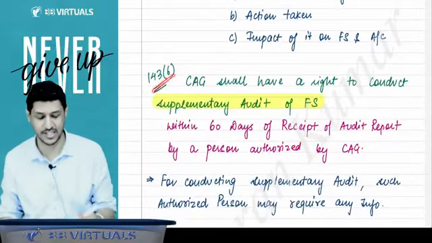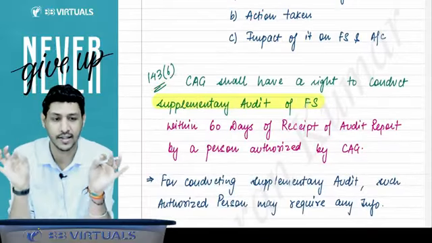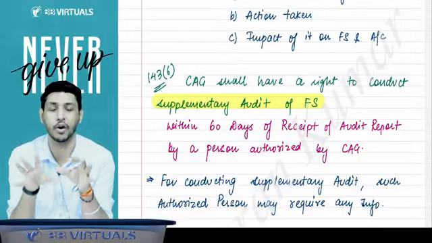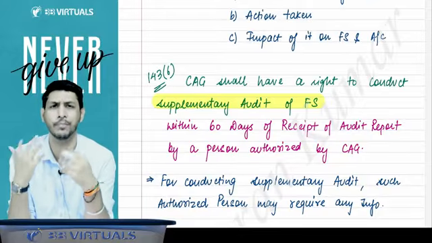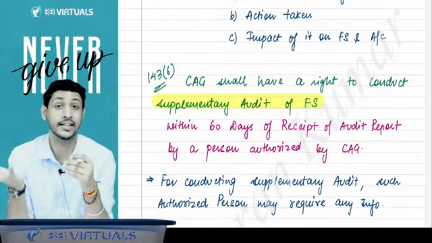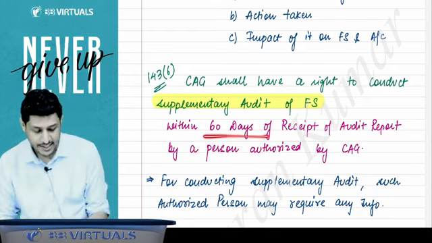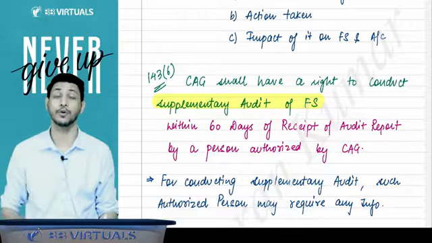Then 143 subsection 6 says that when the audit is done, the CAG has the right to pass an order for a supplementary audit of the financial statement. If they want to do some more audit of the financial statement, they can pass an order for the supplementary audit of the financial statement within 60 days of receipt of the audit report from the auditor.